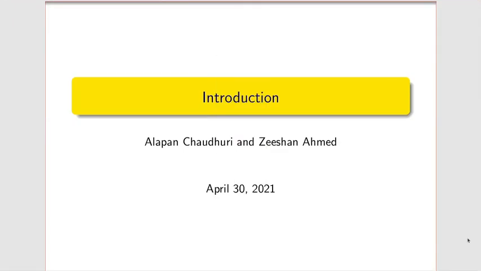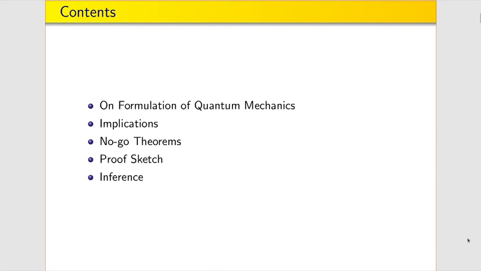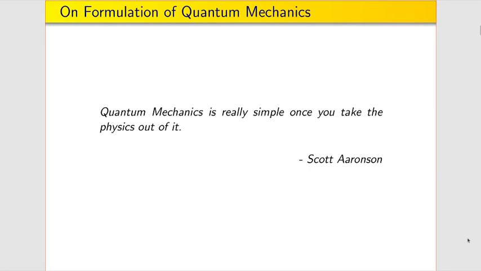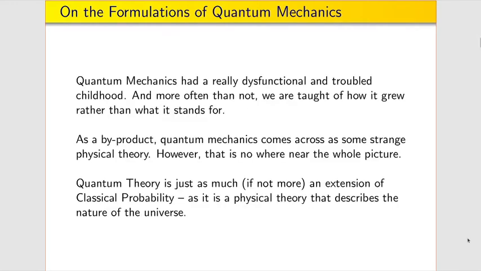What we shall cover in this first portion of our presentation is basically the formulation of quantum mechanics, its implications, no-go theorems, a proof sketch of a generalized no-go theorem, and inferences from that. Regarding the formulation of quantum mechanics, we shall not delve into the historical path in which it was originally developed, but rather take a mathematical approach, considering quantum theory to be an extension of classical probability.